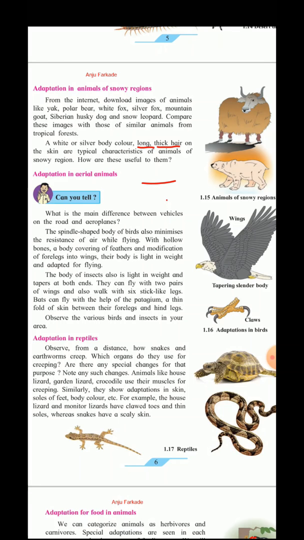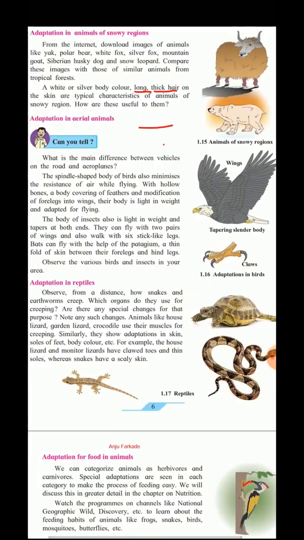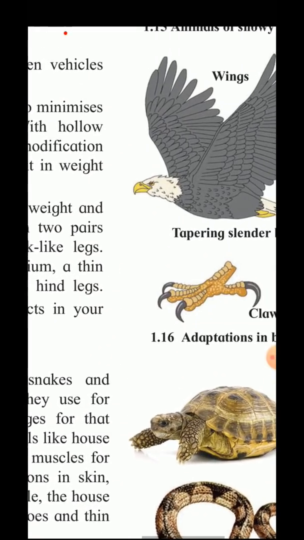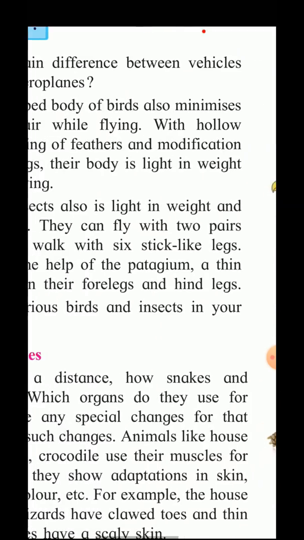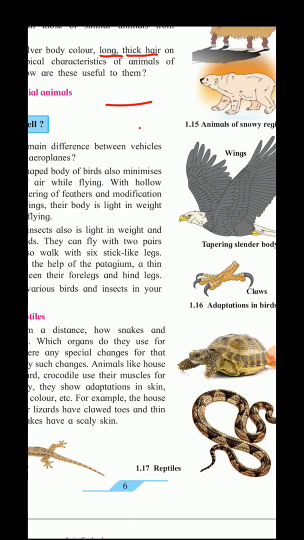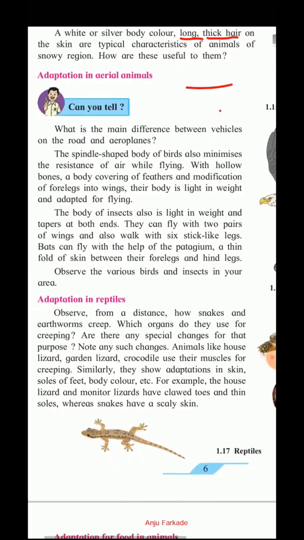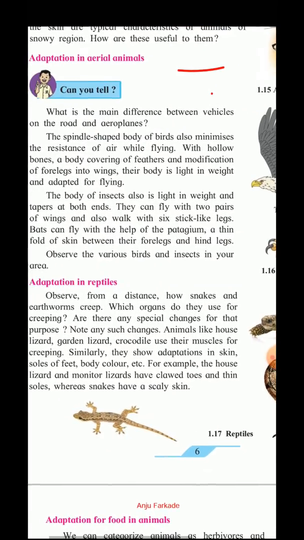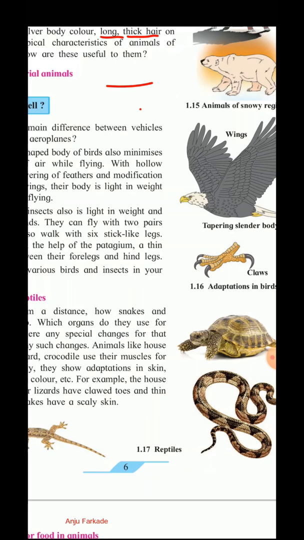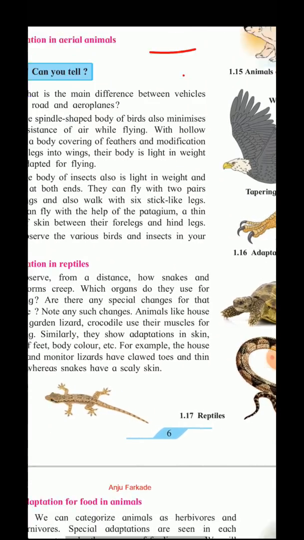Now next we will see the adaptation in the aerial animals. What are examples of aerial animals? Birds. You can see this eagle shown in the figure. This eagle has a body which is tapering on both sides, which minimizes the resistance of the air while flying. With hollow bones, the body covering of feathers, and modification of the forelegs into wings, the body is lighter in weight, and so they are adapted to flying.